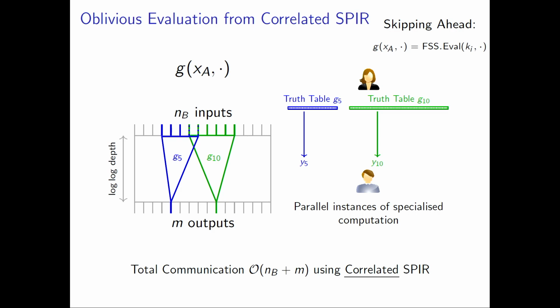And these queries are highly correlated. I told you correlated symmetric pair was a public correlation, so that's the topology of the circuit, on some joint entropy, some joint secret of Bob's. And Bob's entropy used to describe all of Bob's queries is simply his own input to the circuit. So using correlated symmetric pair, we can instantiate with essentially optimal communication this oblivious evaluation procedure.